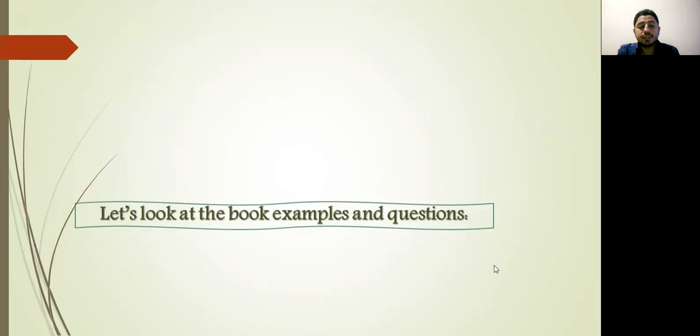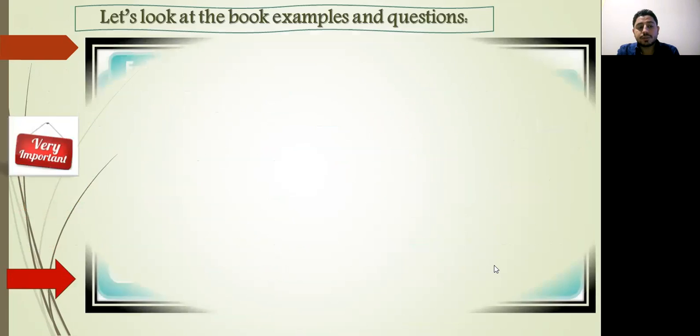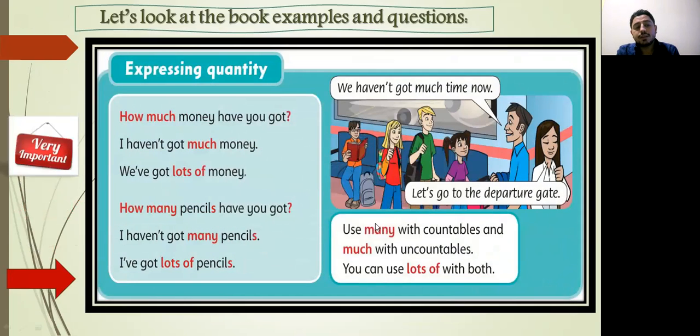The book examples and the questions. Here we use much to express quantity, using how much. How much money have you got? I haven't got much money. We have got lots of money. For this example, we haven't got much time now. Let's go to the departure gate.